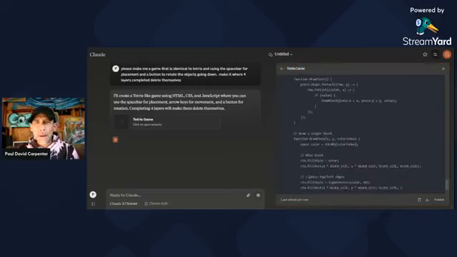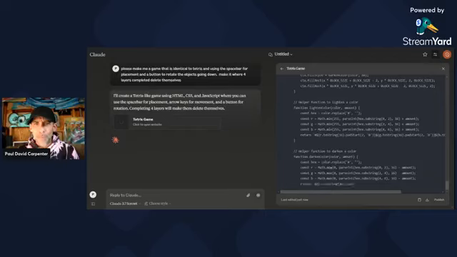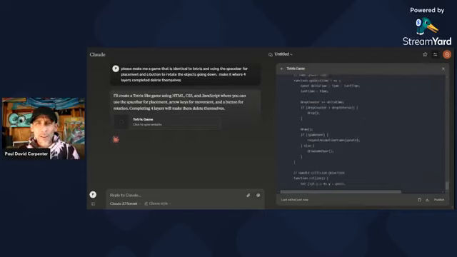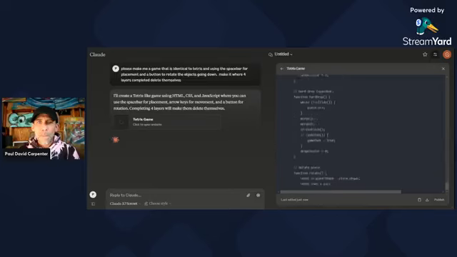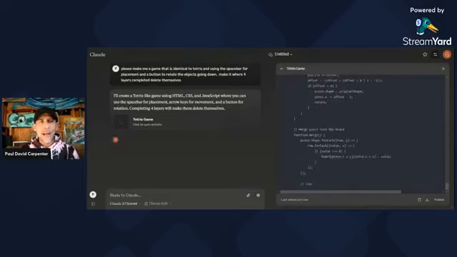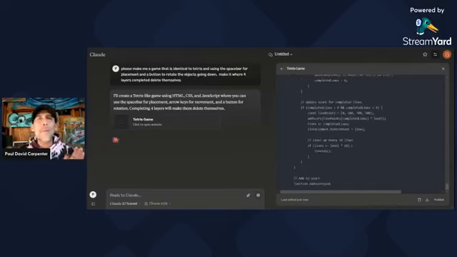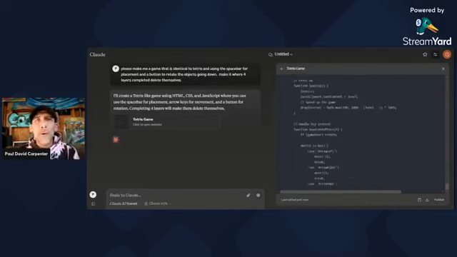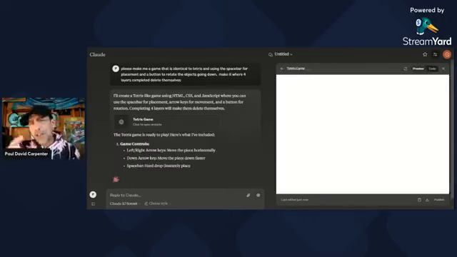And if Claude's working correctly, we should be able to see the game right in here once it's finished writing this code. So, folks, this is the stuff that's out there right now that people are like, oh, AI is doing this and that. It's so much more than making pictures. It's so much more than making videos. It's so much more. And this is just one of those things.